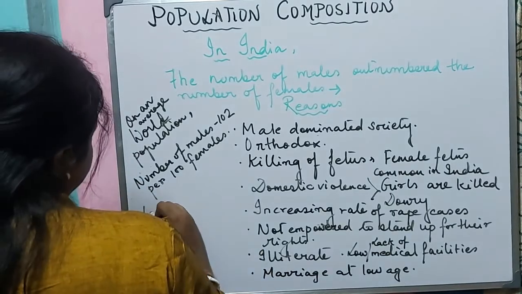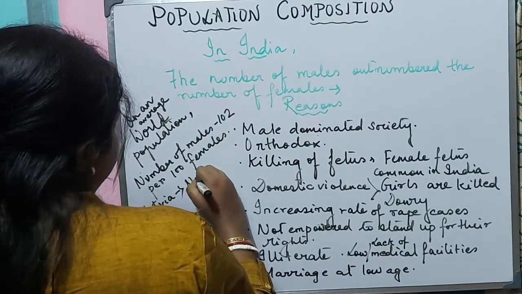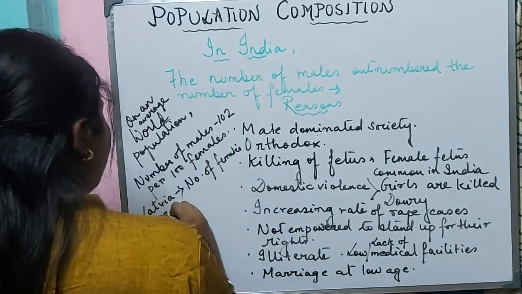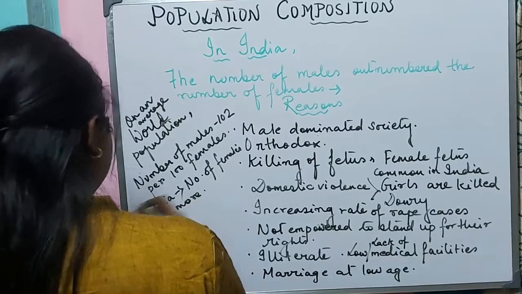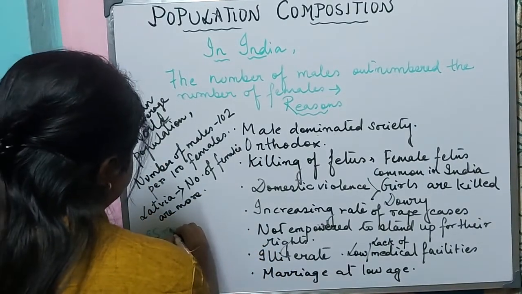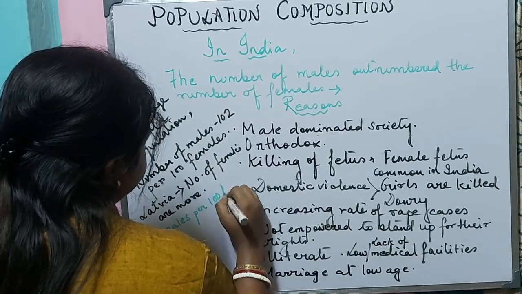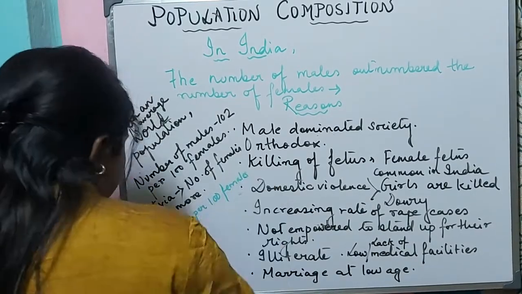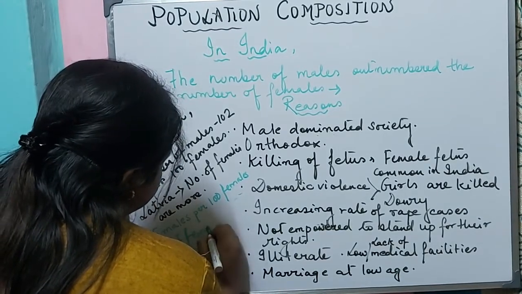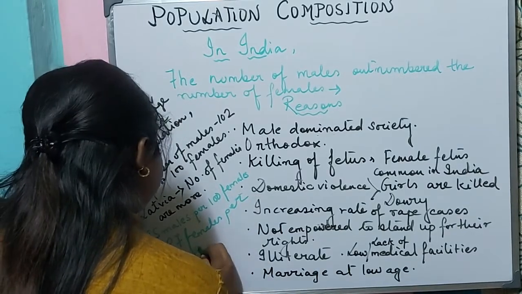Like if we will go to Latvia, here we will see that the number of females are more. It is 85 males per 100 females. According to the recent data, 187 females per 1000 males.